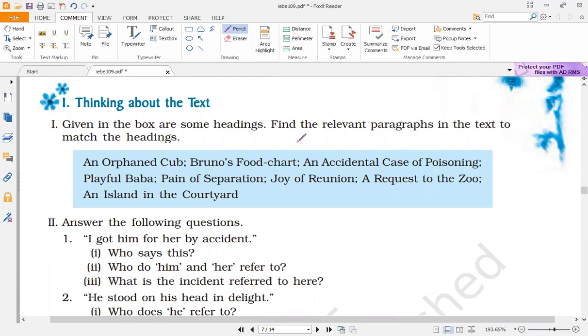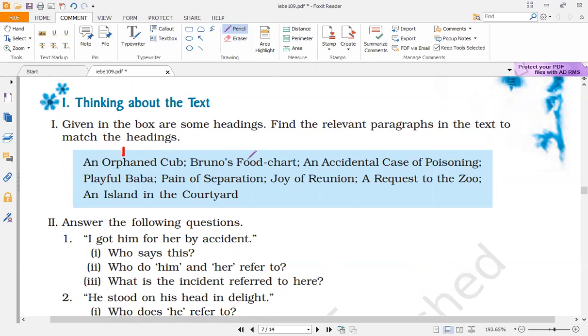We will start from page number 119, Thinking About Text. Question number one: given in the box are some headings. Find the relevant paragraphs in the text to match the headings. So the first one is an orphan cub. If you see, this incident is mentioned in paragraph number 1.